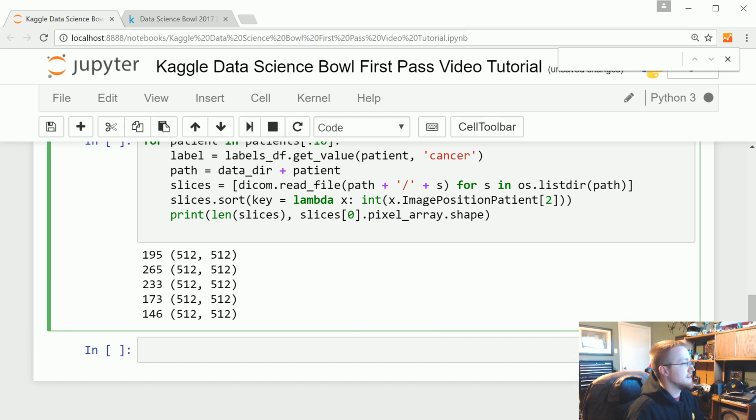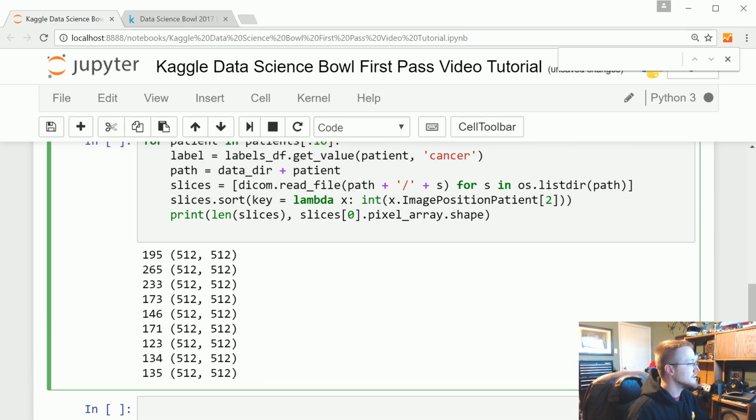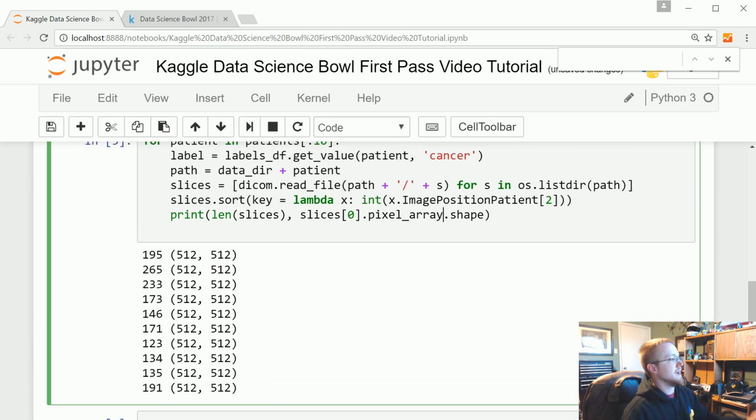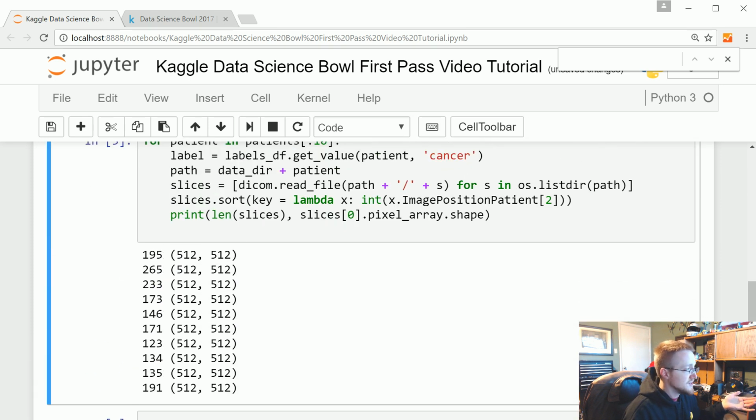And I wonder, after this is done, I'll do pixel data, but this is also bringing up another issue. As we run through this, we see everything is a 512 by 512, but there are different numbers of slices. So the depth is different for all of these scans. If you know anything about machine learning models, for a convolutional neural network, the input data must be all the same size. You can't have different size vectors. So that's not going to work.